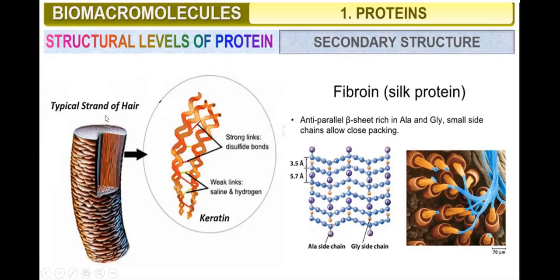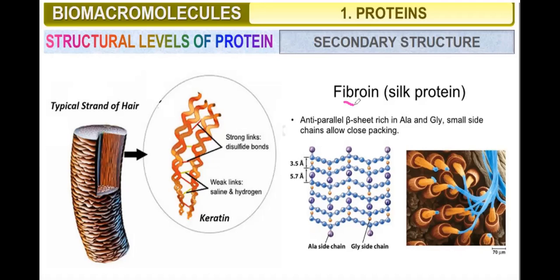This is a typical strand of hair. It is keratin. Here there are 1, 2, 3, 4 polypeptides. They are joined together by a strong link, the disulfide bond. There are some weak links as well.